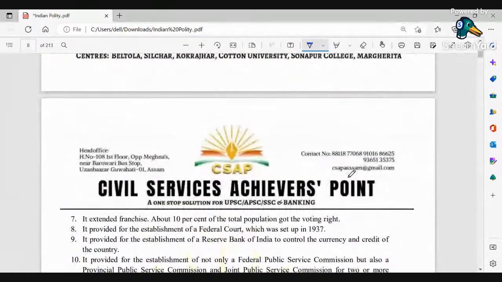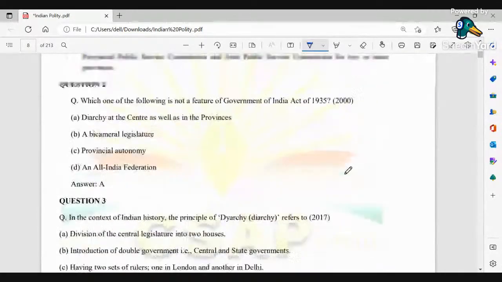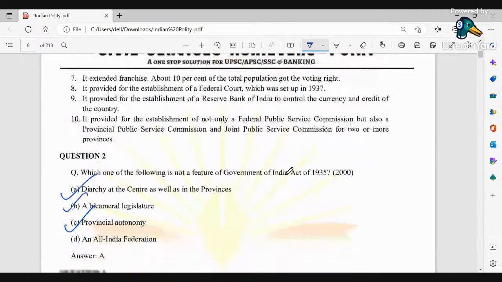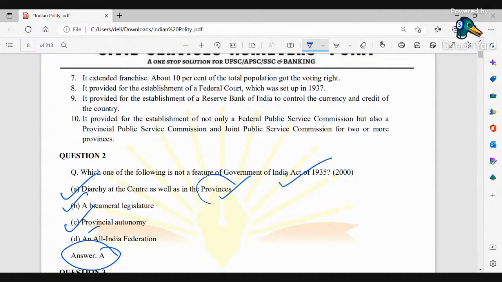Now if I go to the second question: which one of the following is not a feature of the Government of India Act of 1935? Here we can see diarchy at the center as well as in the provinces, bicameral legislature, provincial autonomy, and lastly all India federation. Here the answer will be A, that is diarchy at the center as well as in the provinces. During the Government of India Act of 1935 we cannot see diarchy in the provinces. It was basically diarchy at the center. So this one is a wrong feature which has been mentioned here.